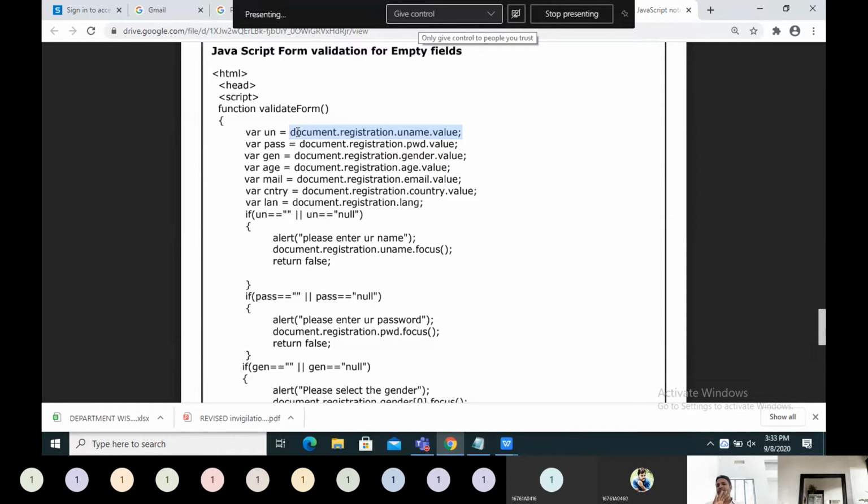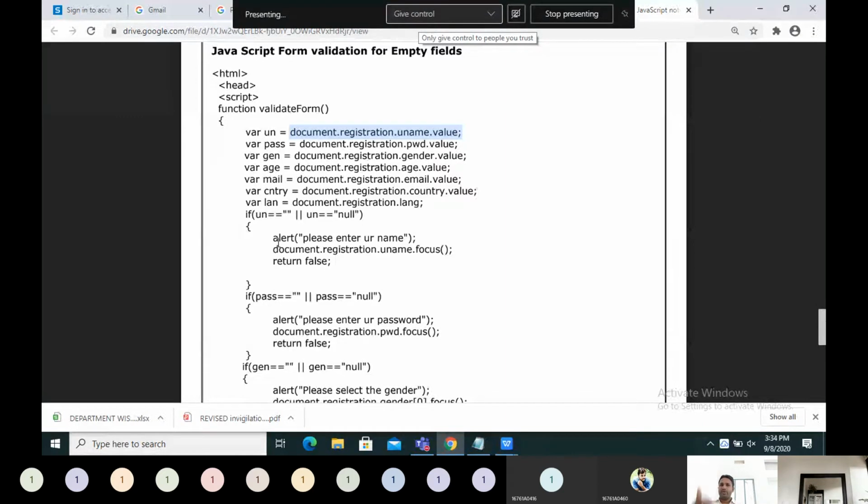Here we are simply checking whether the user has given any value or not. We are not bothering whether it is a valid value or not, but we are bothering about whether he has given at least a value. Sometimes some people will simply click on submit with no data; they will not enter anything, but they will submit. When they do that, we will check whether the user has given anything or nothing. If it is nothing, then we will show an alert.